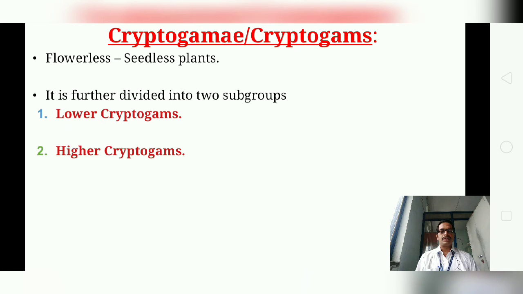So these plants never bear flowers and seeds. So they are known as flowerless or seedless plants. Reproduction takes place by spores. It is further divided into two subgroups, that is lower cryptogams and higher cryptogams. The lower cryptogams include thallophyta or the thallophytes. Then its subtypes are algae, fungi and lichen, whereas the higher cryptogams include bryophyta or the bryophytes, and the second is pteridophyta or the pteridophytes.